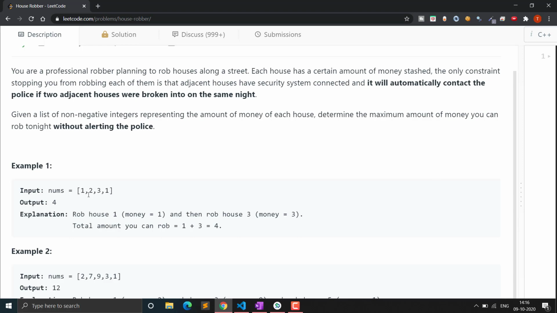Adjacent houses will be like 1, 2; 2 is adjacent to 3, 3 is adjacent to 1. So they all are connected. You cannot loot two consecutive indexes. If you loot 1 and 2, it will trigger the alarm. But you can loot like this, 1 and 3, and 2 and 1.